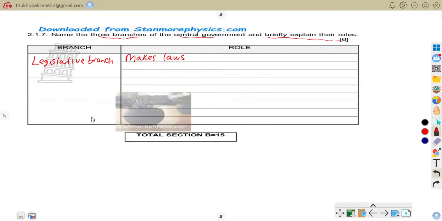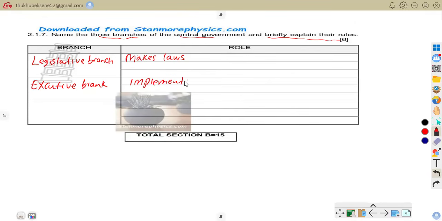So also we have the executive branch. That is the second one. The executive branch leads the country, or we can say they implement laws. Executive implements and manages laws.